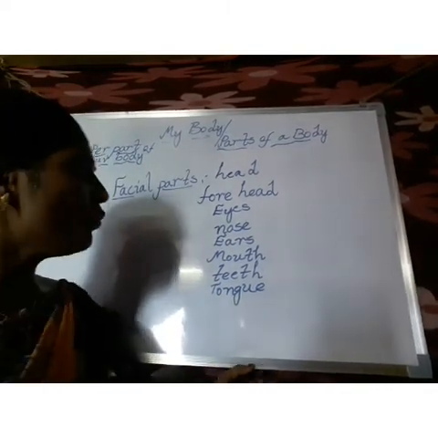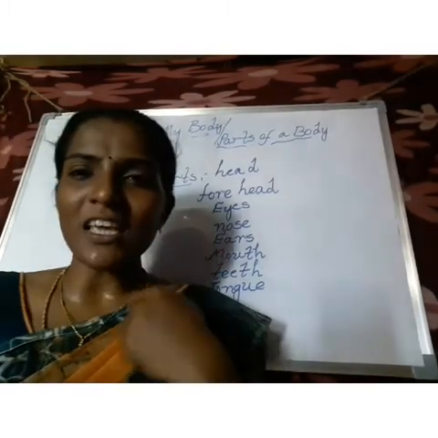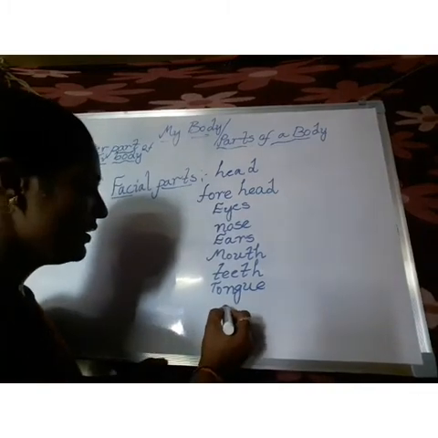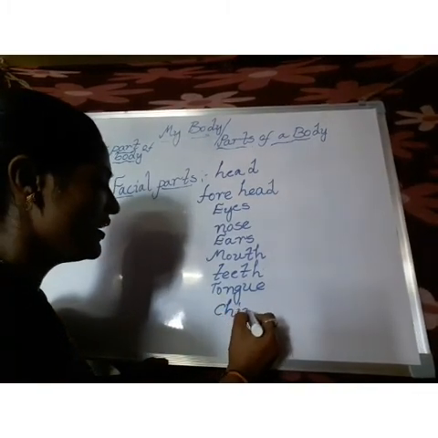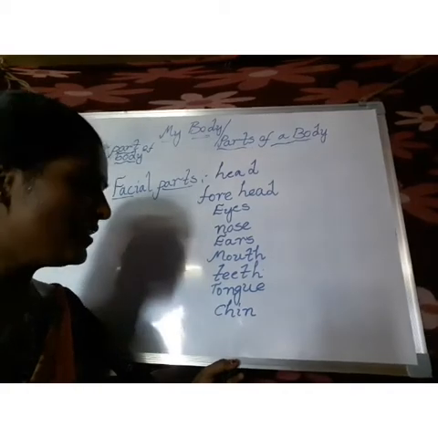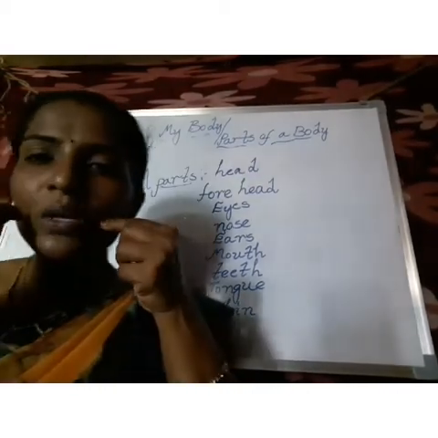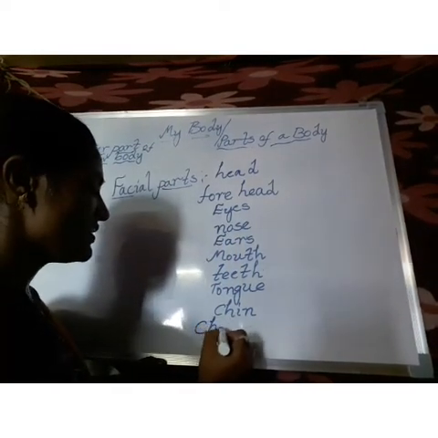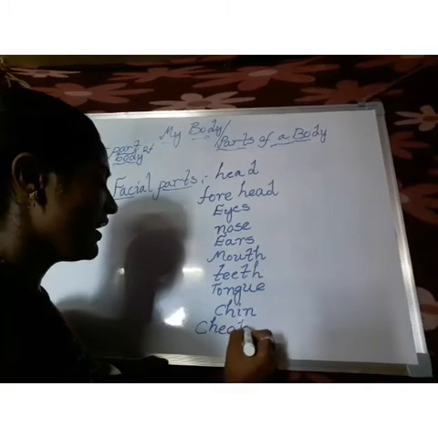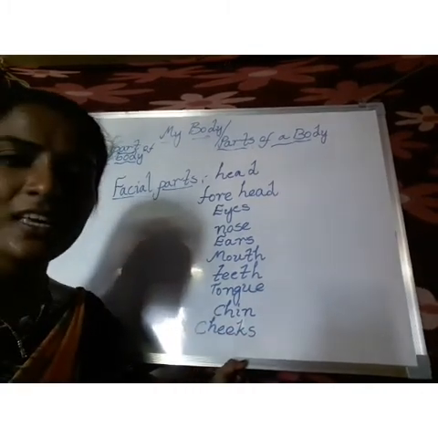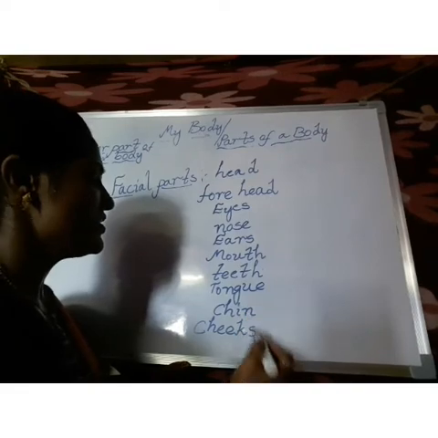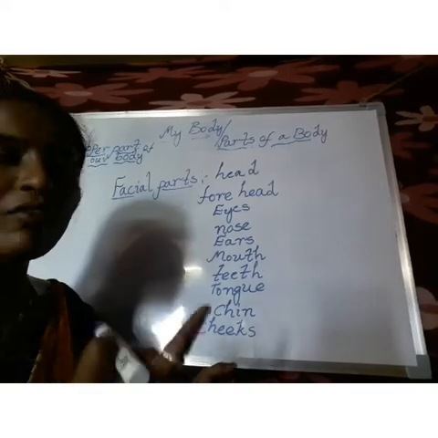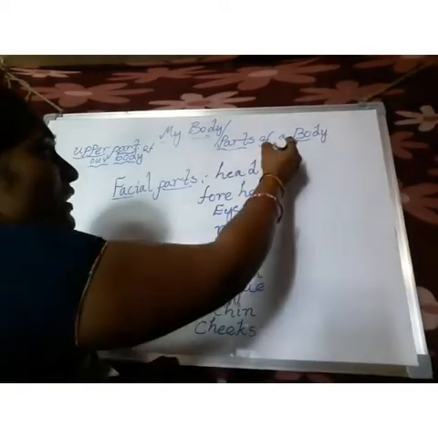And after that, what did we forget on our face? Let us see. Once you check, what do we call this part? Chin. C-H-I-N, chin. And after that, what do we call these? Cheeks. What is the spelling of cheeks? C-H-E-E-K-S, cheeks. These are the facial parts of our face. And one more I forgot here.